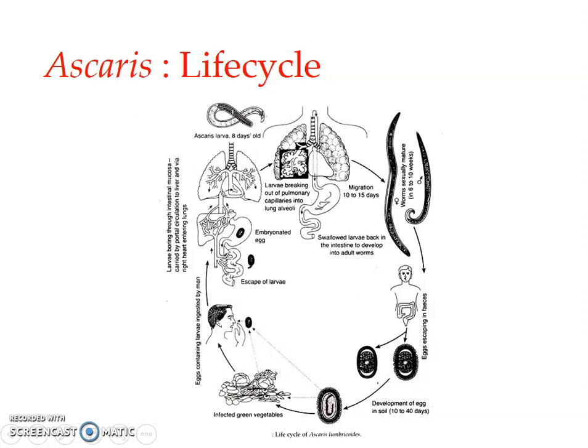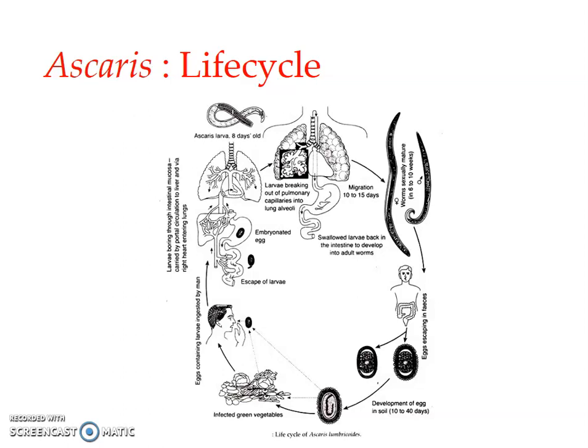The digestive juices of the intestine digest the eggshell, all those coverings around the larva, and the larva is liberated, it escapes out. On hatching out, the juvenile performs active thrashing movements and bores through the epithelium of the intestine. It bores through the intestinal mucosa and enters the hepatic portal system, the hepatic portal circulation, and through this it reaches the liver.